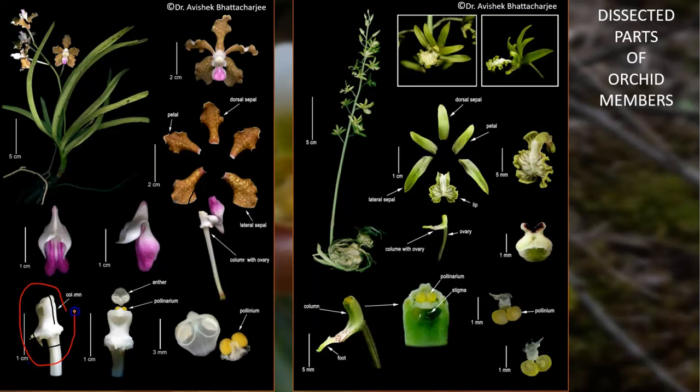That part is a column, and the apex of that column has the anther cap. Inside that anther, when you remove the anther cap, you find 2 yellowish pollinaria here, and here is the viscid structure, that is the stigma. Same in this case, Eulophia andamanensis.